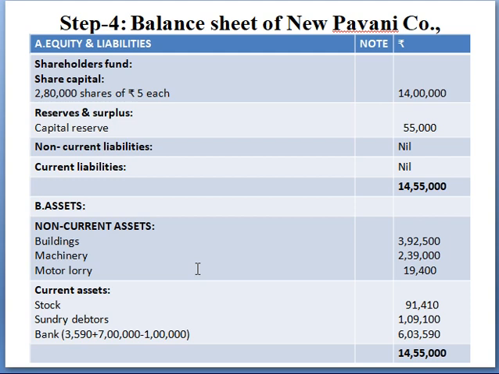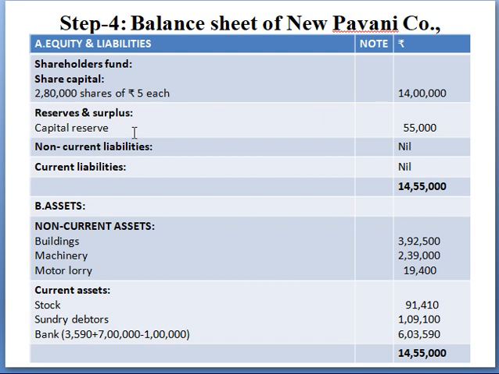Now that is 14 lakhs. And see how we got this 5. The 2.5 was paid the first time as the purchase consideration. The remaining 2.5 we also received, that is the purchasing company received. So totally the company received 5 rupees, right? So 2,80,000 shares are issued at rupees 5 each. You will get 14 lakhs.